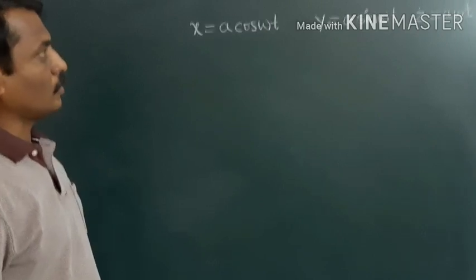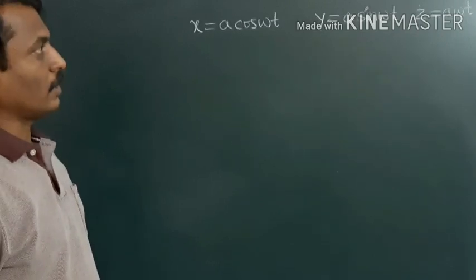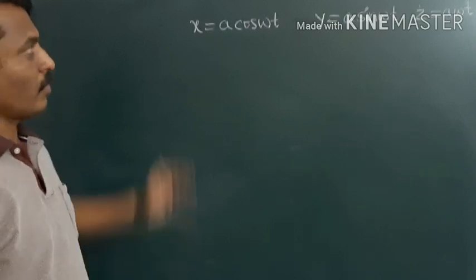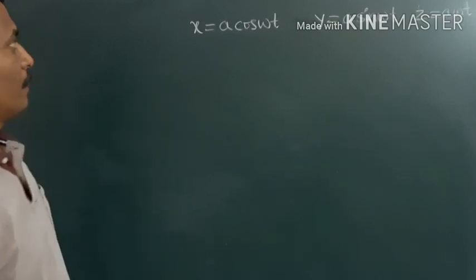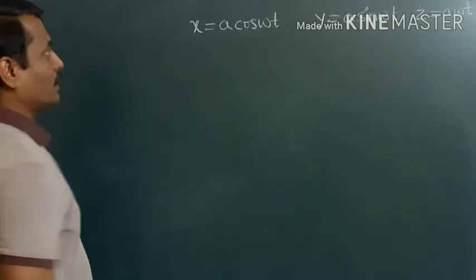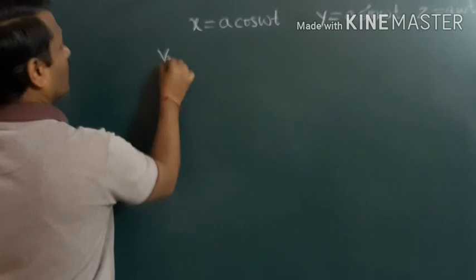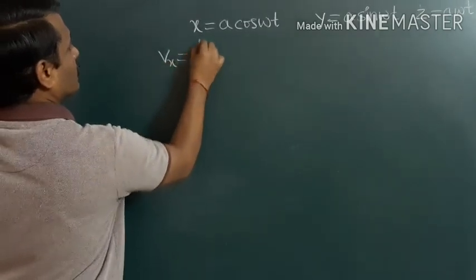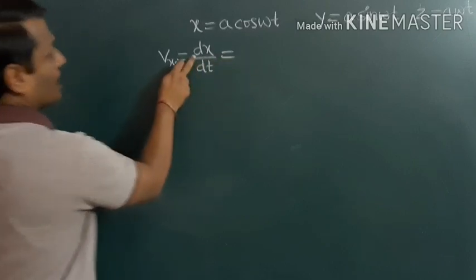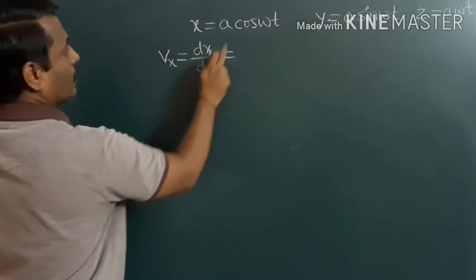Here position coordinates of a particle are given. x equal to a cos omega t, y equal to a sin omega t, and z equal to a omega t. We have to find its velocity. First we will find velocity along x-axis. Velocity along x-axis is given by Vx equal to dx by dt. That means we differentiate x with respect to t.